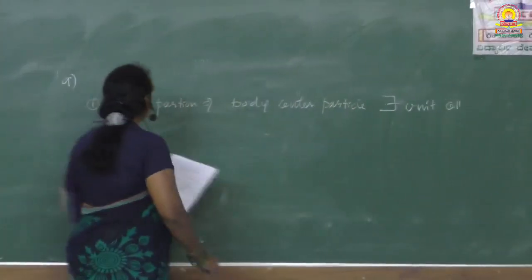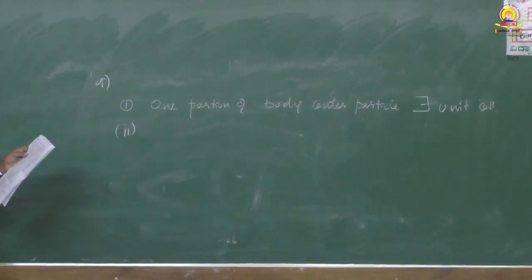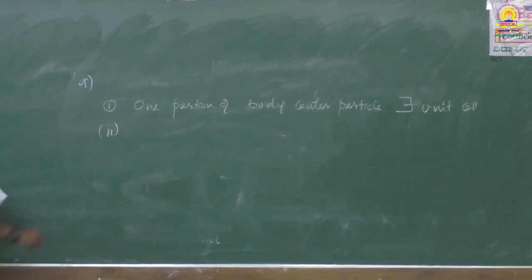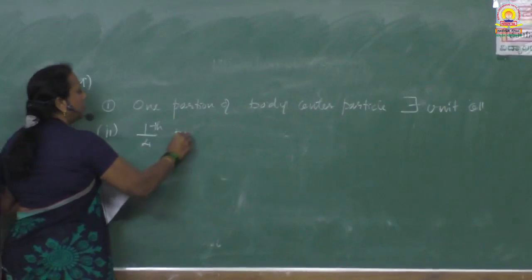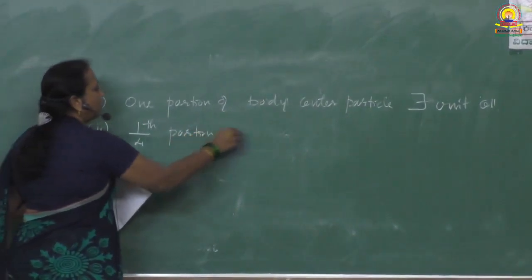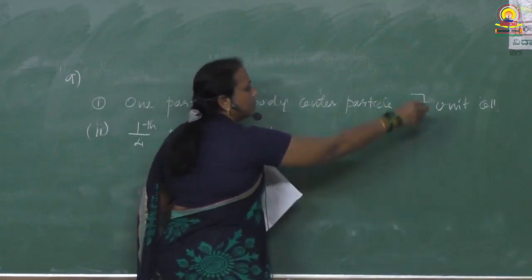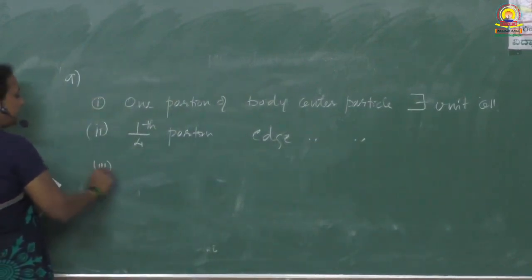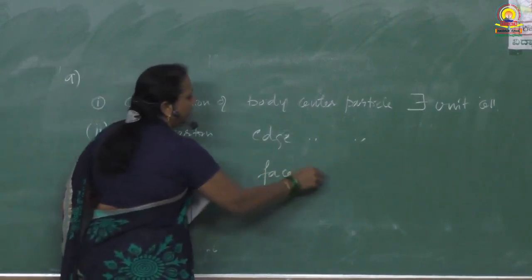Second part of the 9th question is at the center of the edge of the unit cell. Edge center particle is 1/4 portion. 1/4 portion of an edge center particle belongs to the unit cell. If it is asked face center, then half portion of face center particle.